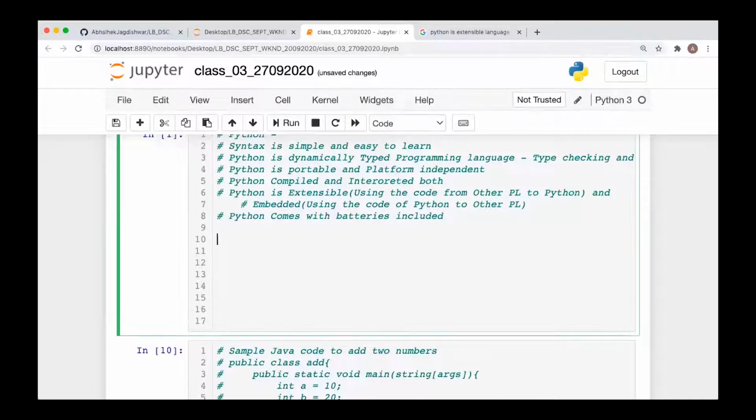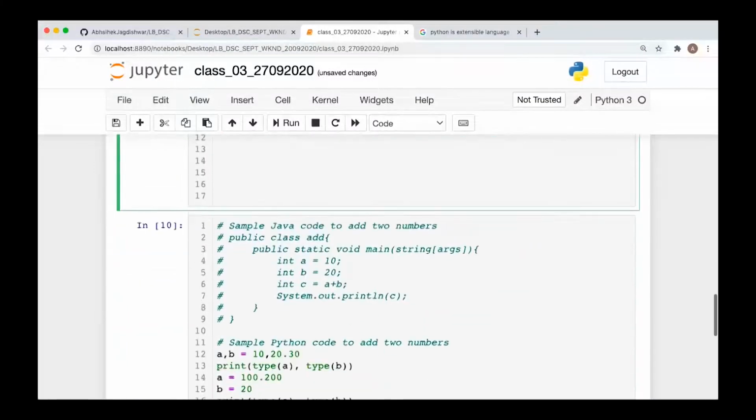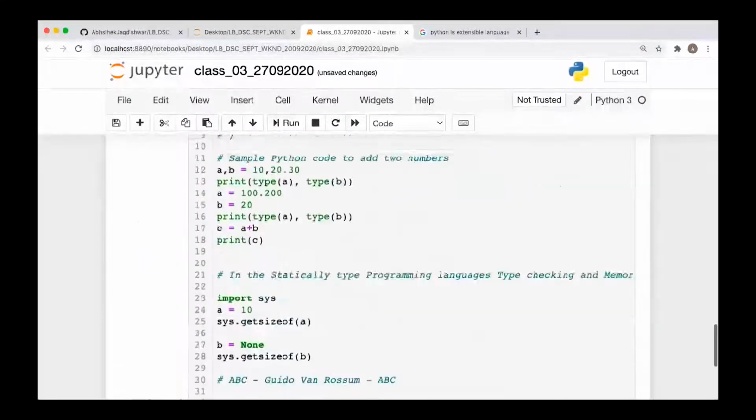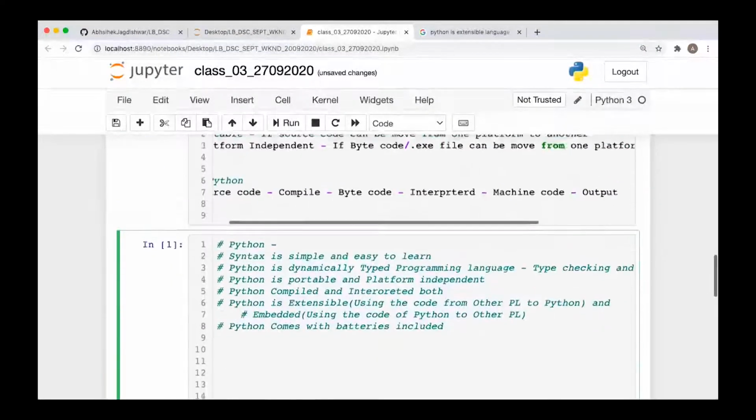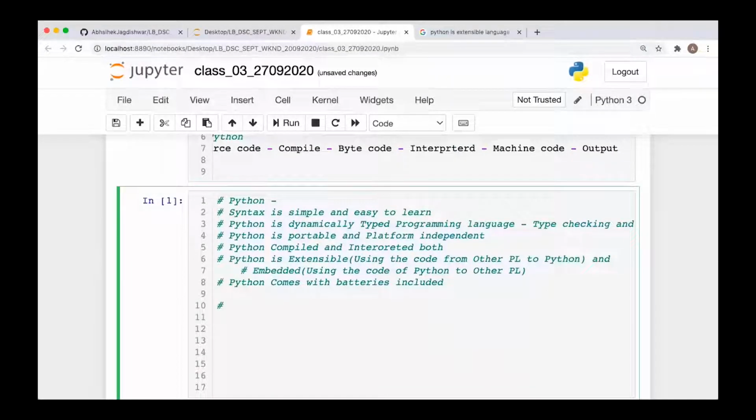Anyway, this one is correct. Okay, now what is the next point? We have discussed the features of Python. Let's see where all we can use Python.